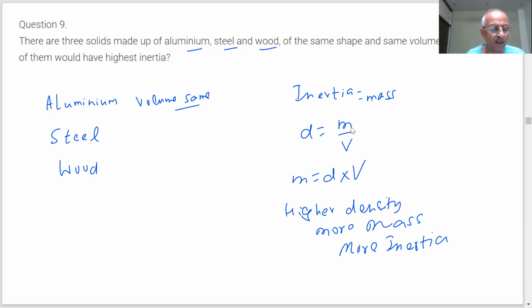Aluminium is there, and steel is an alloy of iron containing carbon and some other elements. So we have to see which is more dense. What is your answer? Sir, aluminium. So the density of aluminium is more.